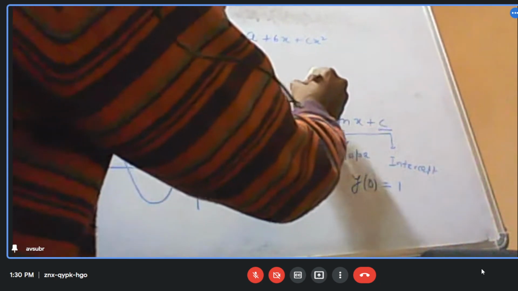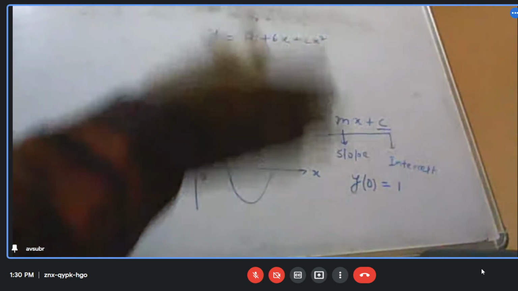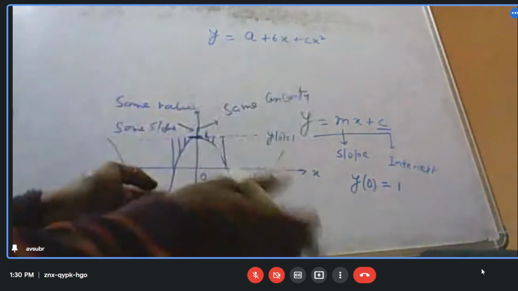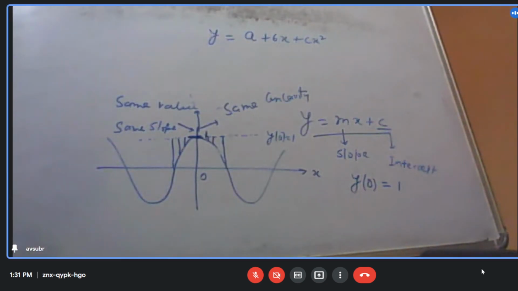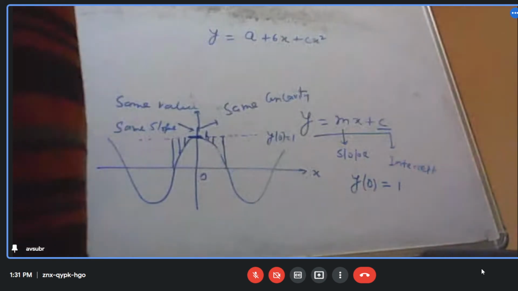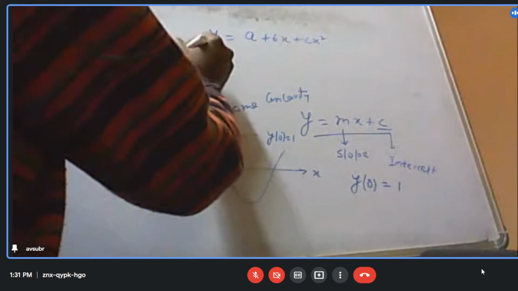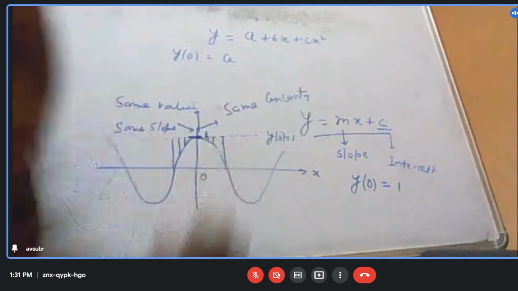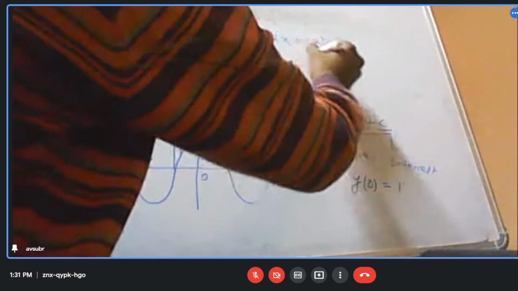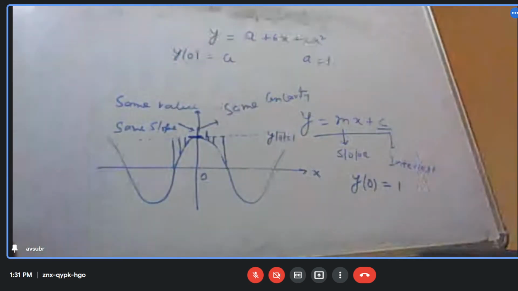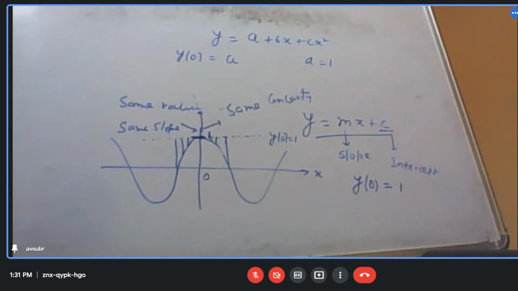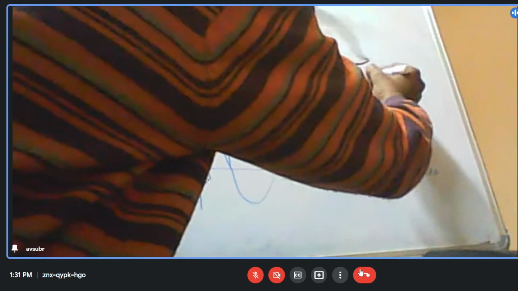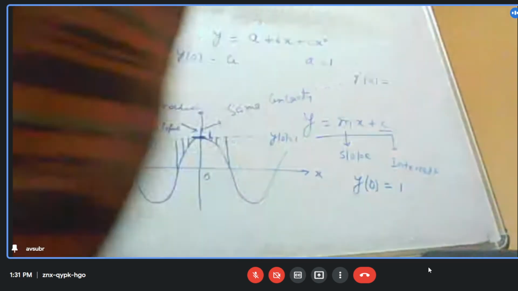Same concavity, concave shape. Same kind of shape it should be. So now let us see that at x equal to 0 we get y equal to a, and a is then equal to 1. Yes. Then y prime at x equal to 0,